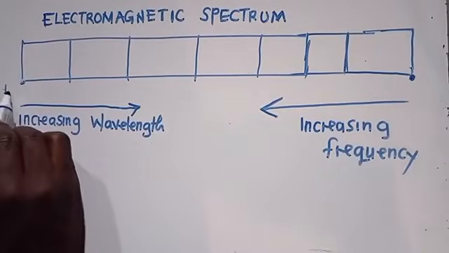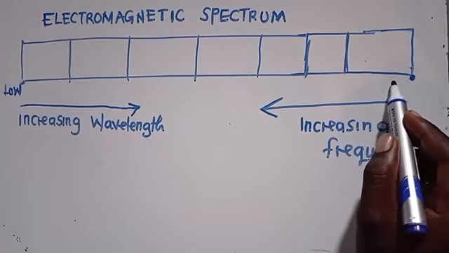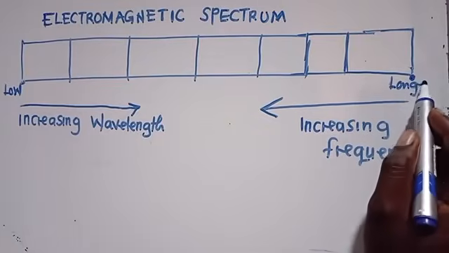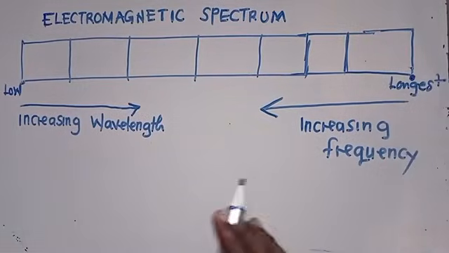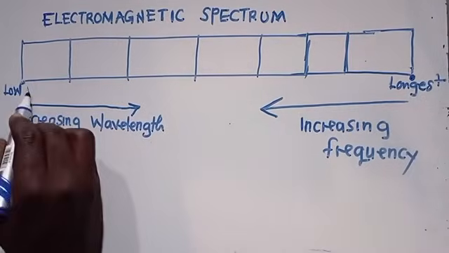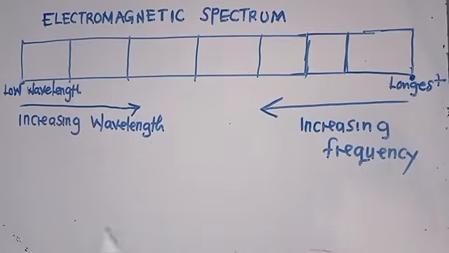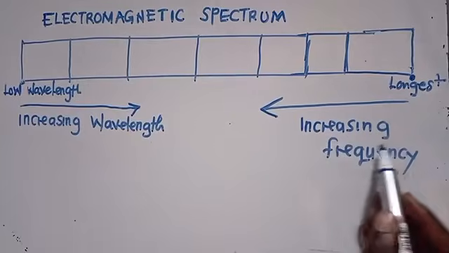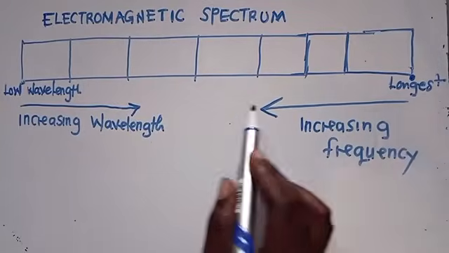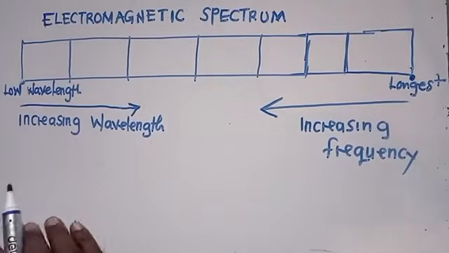So this one has got the shortest wavelength. This one has got the longest wavelength. But in terms of frequency, if I'm coming this side, this is the shortest frequency. Coming this other side, this is the longest frequency. This one that is here has got the longest frequency.